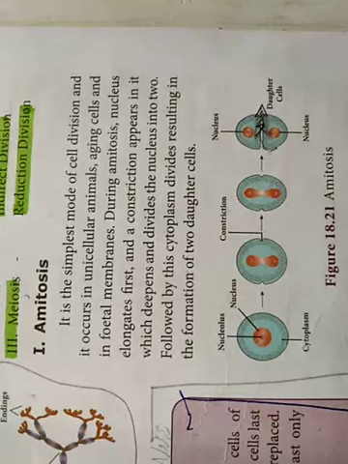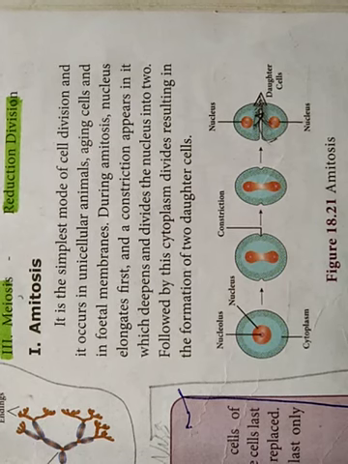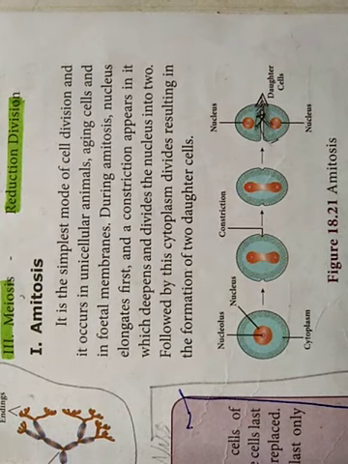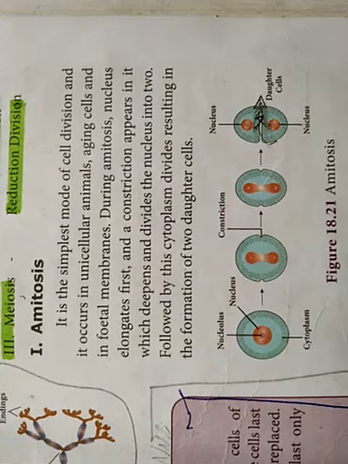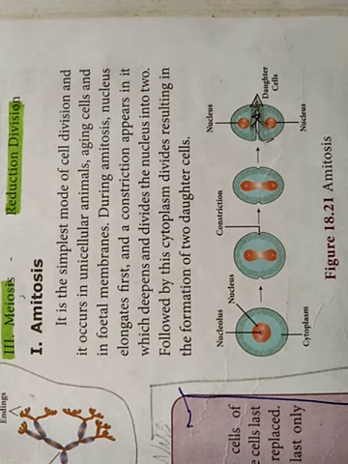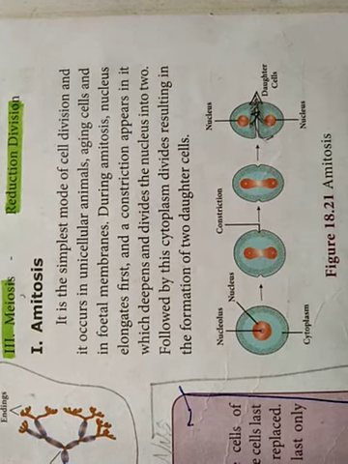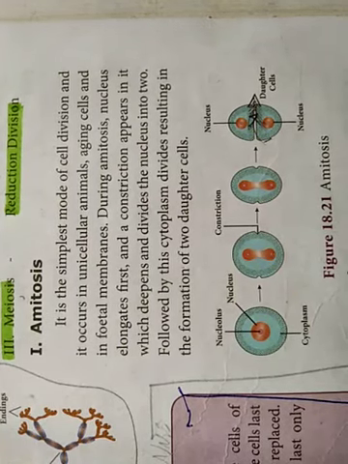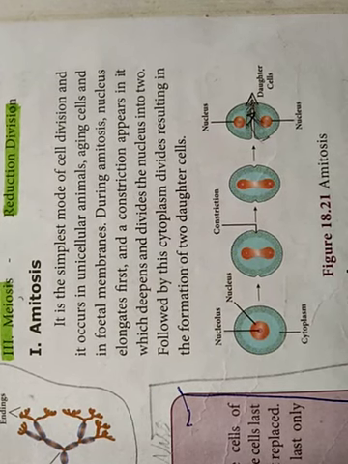During the cell division, it will occur in the unicellular animals. Only unicellular, that is single-celled organisms, have this type of cell division. We all heard about single-celled organisms like amoeba and paramecium. These are examples of single-celled organisms. This type of amitotic cell division occurs in such single-celled organisms. They can produce young daughter cells with the help of this amitosis. Amitosis also happens during aging of the cells and in the fetal membrane.